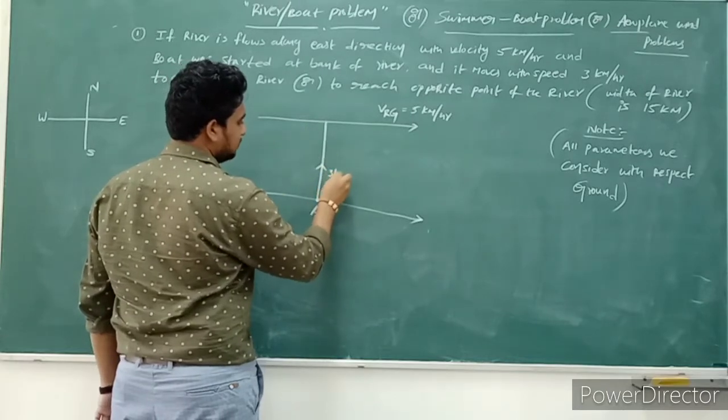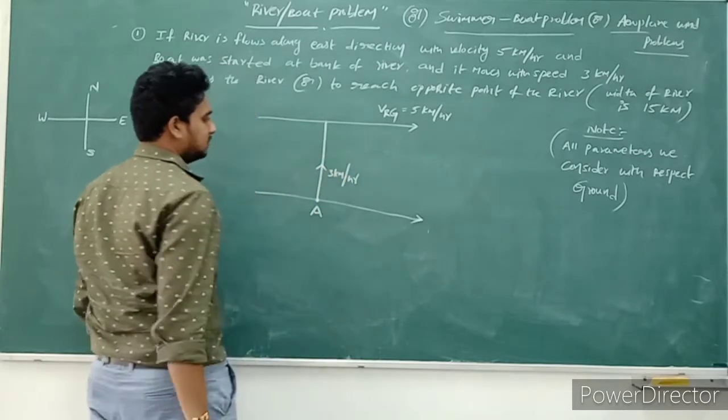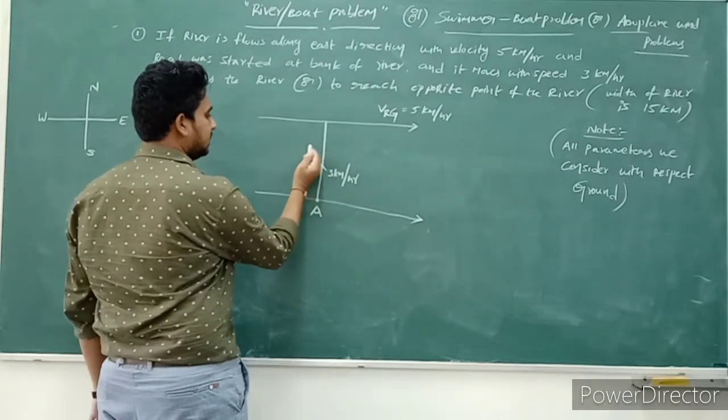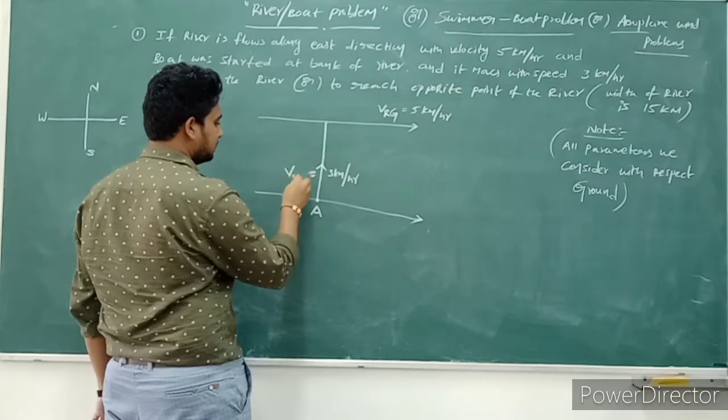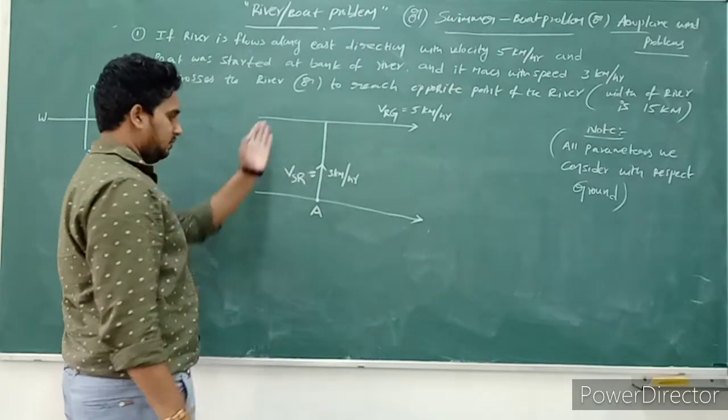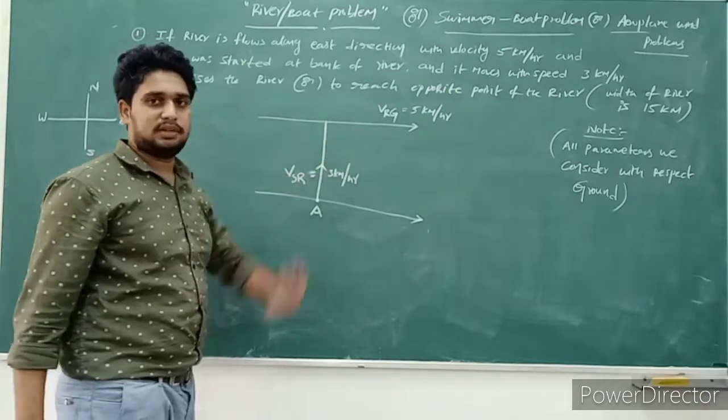This is nothing but the velocity of swimmer with respect to river.